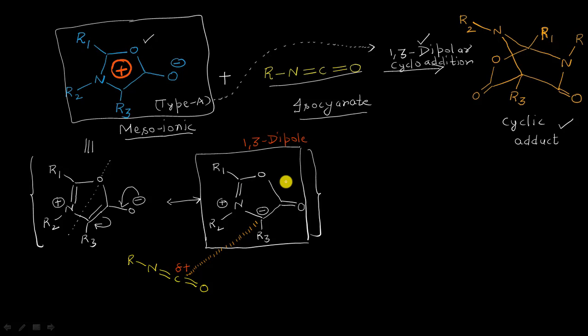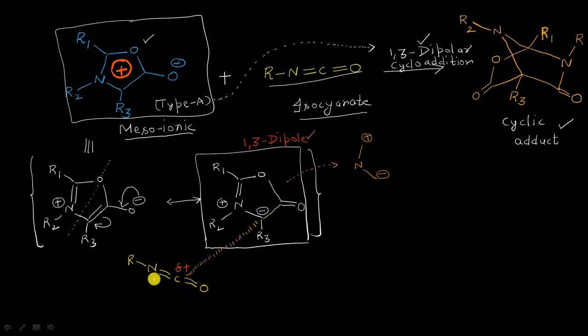Do remember, I can always represent this in the form of a 1,3 dipole, something like nitrogen with a negative charge. When these bonds shift onto this nitrogen, a positive charge will appear like this, and this is my 1,3 dipole.